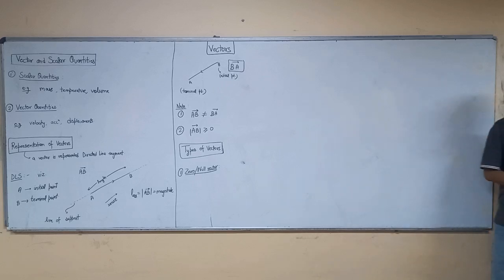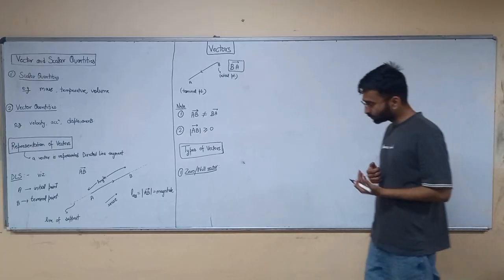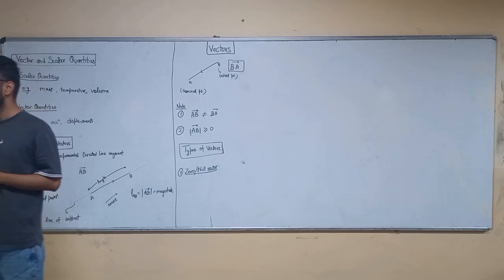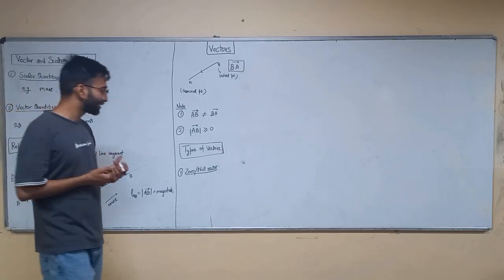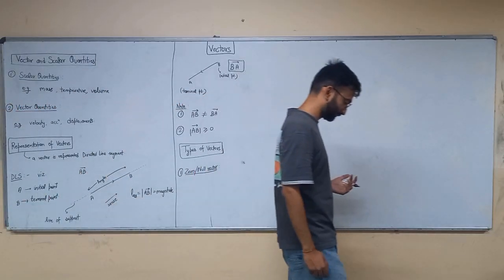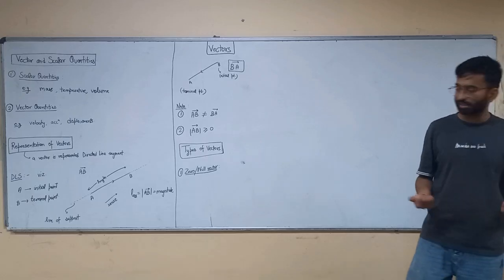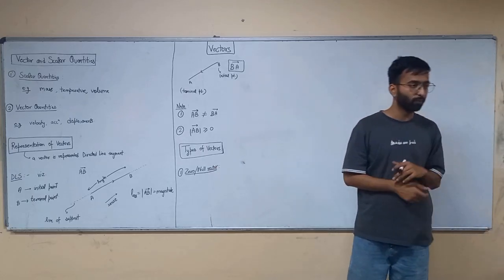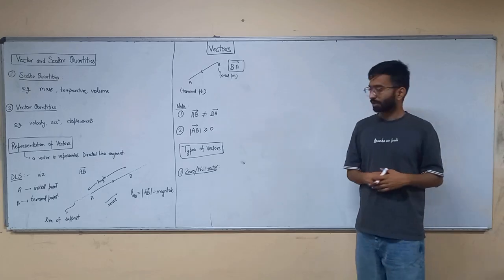Write down. A vector whose magnitude is zero is called a zero vector. It's very intuitive that a zero vector has a magnitude of zero. सभी लिखिए, आगे लिखिए.